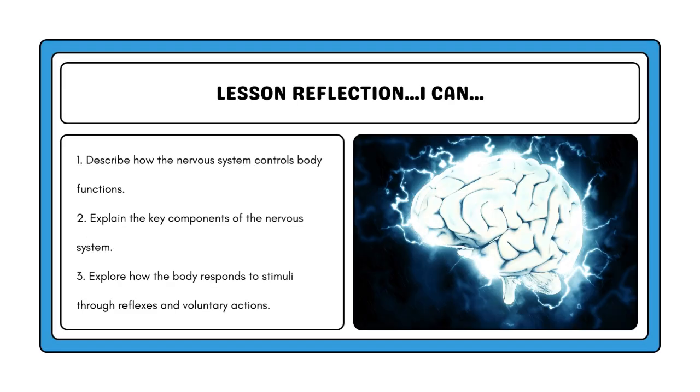Lesson reflection, I can. 1. Describe how the nervous system controls body functions. 2. Explain the key components of the nervous system. 3. Explore how the body responds to stimuli through reflexes and voluntary actions.